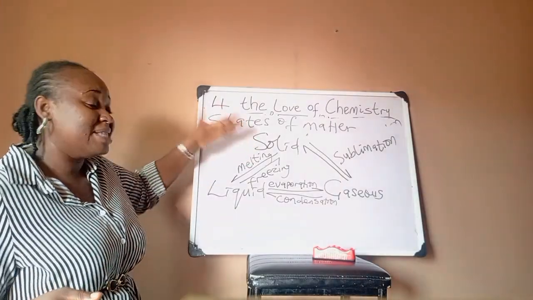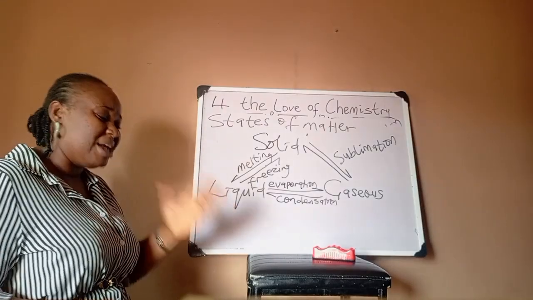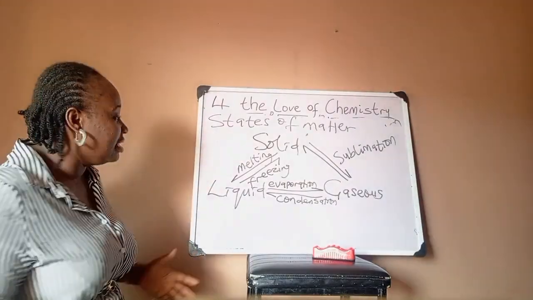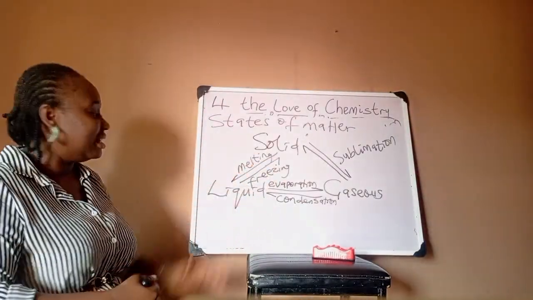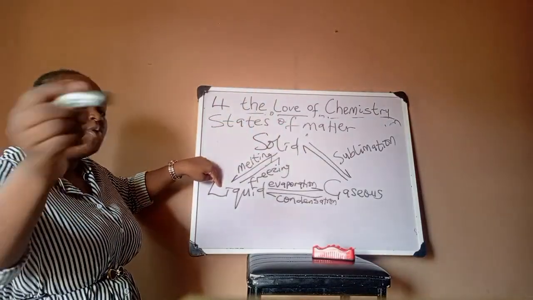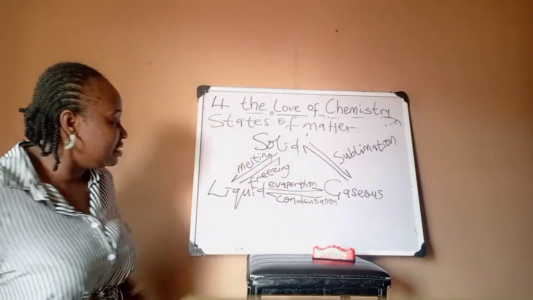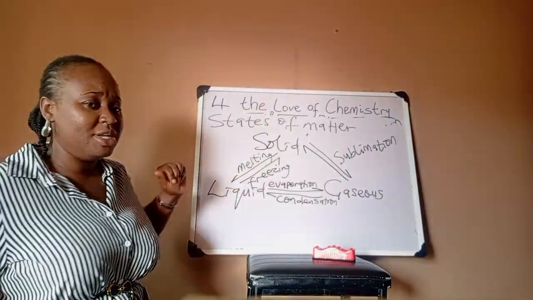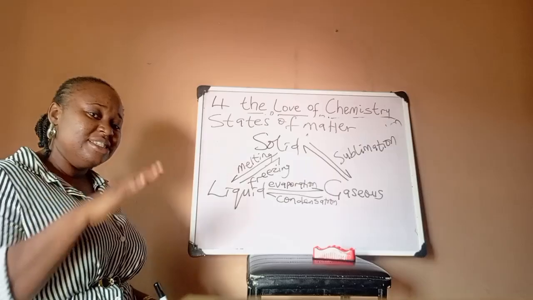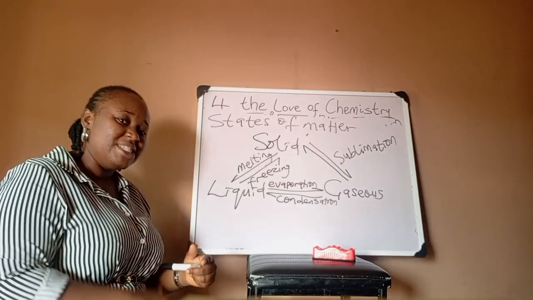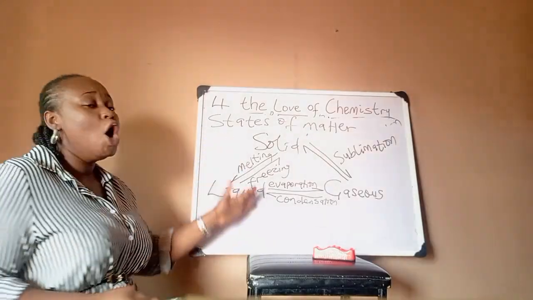If it's a pure substance, it melts at a particular point. The crystalline structure of the solid collapses immediately, and that is what we call melting. And that point at which the solid changes to liquid is what we call the melting point. Now, a liquid can change back to solid when the temperature is decreased. A decrease in temperature leads to a decrease in the average kinetic energy of the liquid.